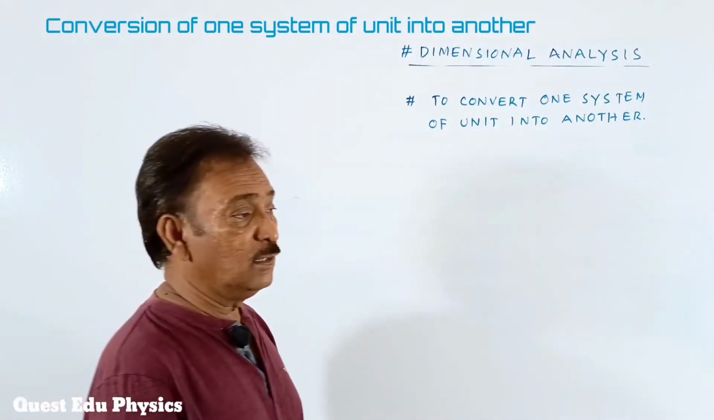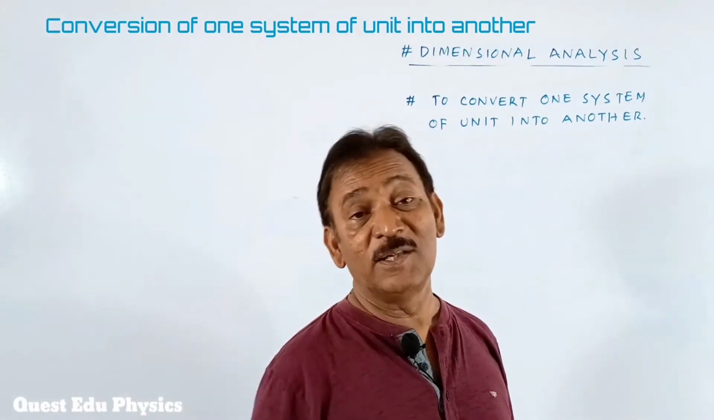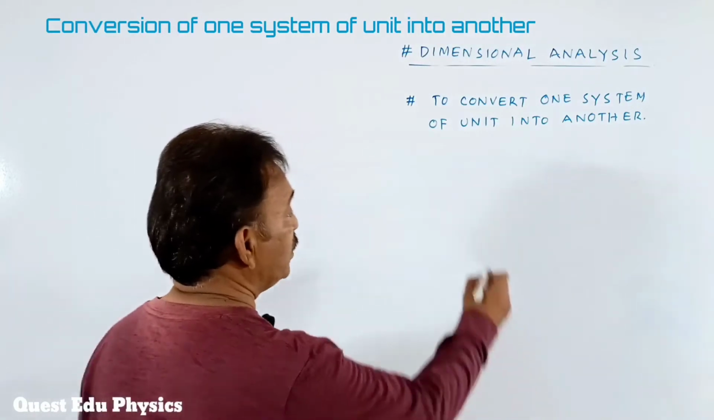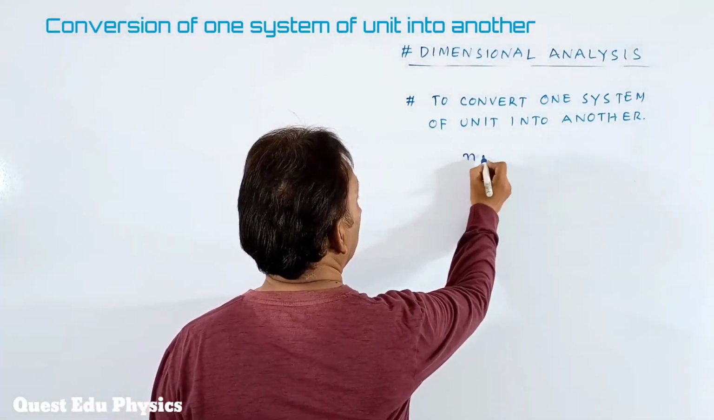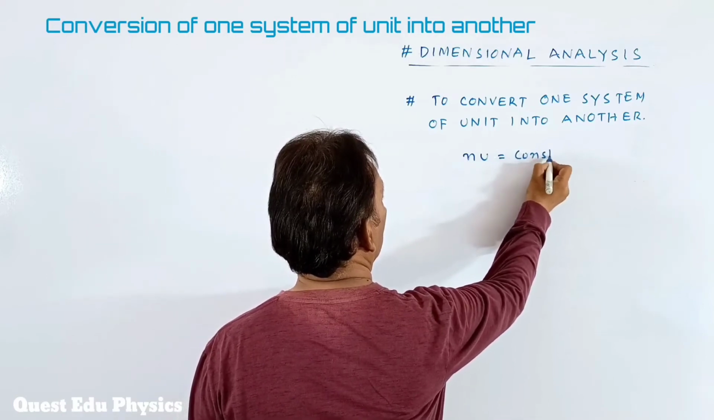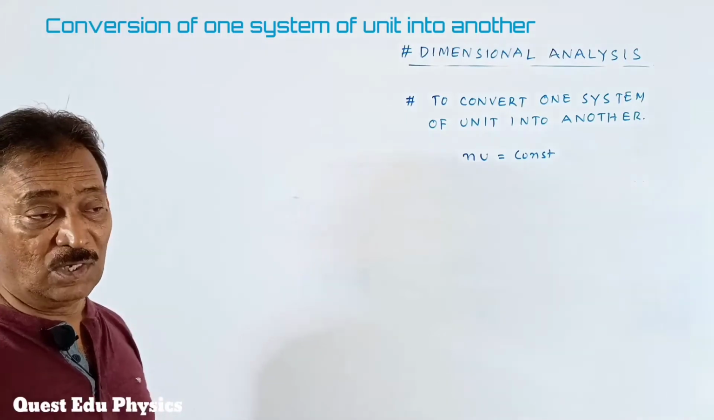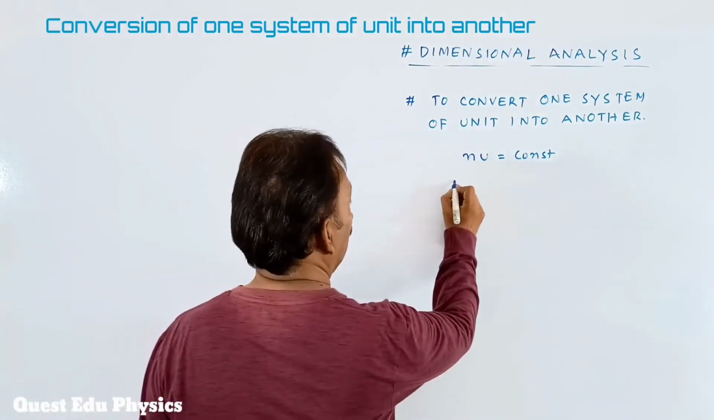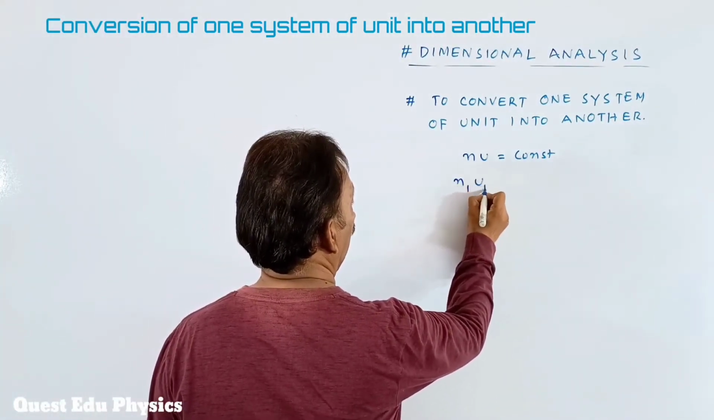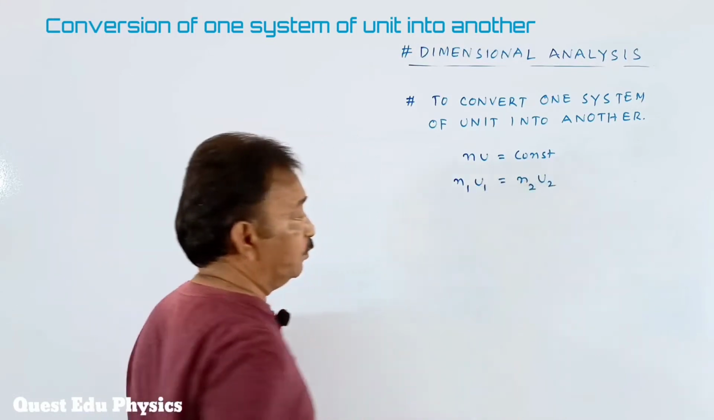In the earlier class, we got the relation, students. In system of measurements, I told you, nu is equal to constant. Okay, students, nu is equal to constant. What does it mean? n1 u1 is equal to n2 u2.